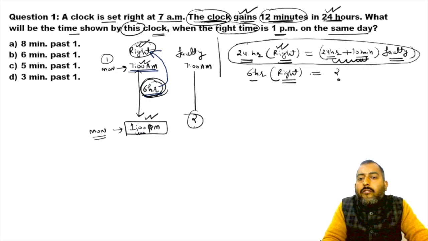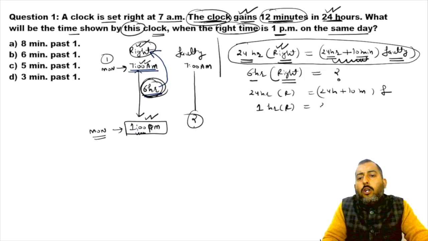So 24 hours of right is equal to 24 hours plus 10 minutes of faulty. So from here, 1 hour of right will be equal to 24 hours plus 10 minutes upon 24 of faulty.